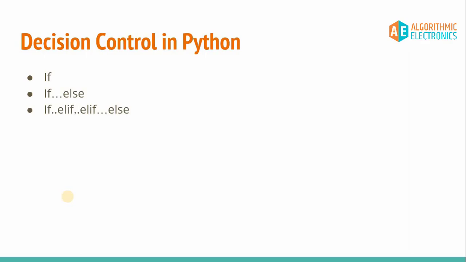Whenever we have a single condition and only one outcome, or only one option after fulfilling that condition, we go with the if statement. If we have a single condition and two options, we choose the if else statement.